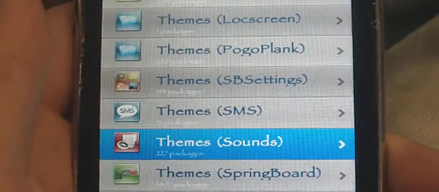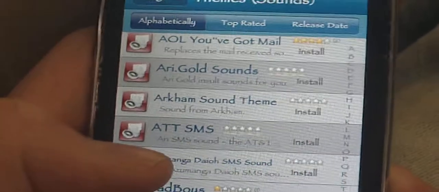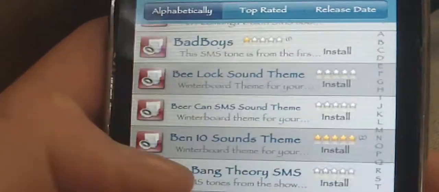Okay, and then you want to go down until you find, let's see, right there. See, it says themes and sounds. And then you're going to get all these sounds. Now, you'll probably find a sound that you want, but if it says SMS like that, then you don't want it. Trust me, you don't want it if it says SMS.